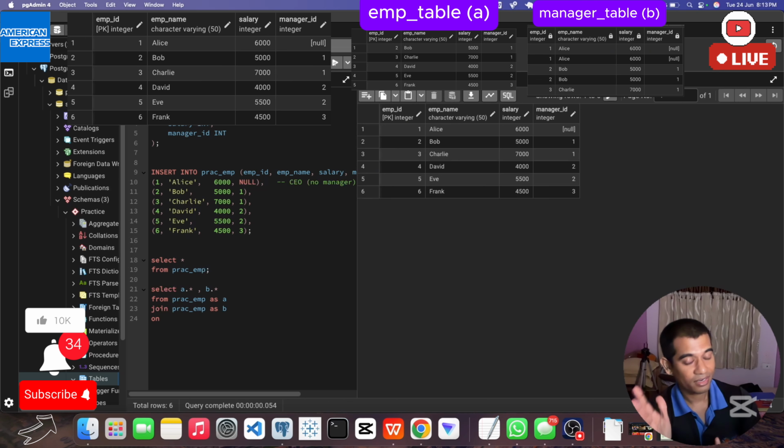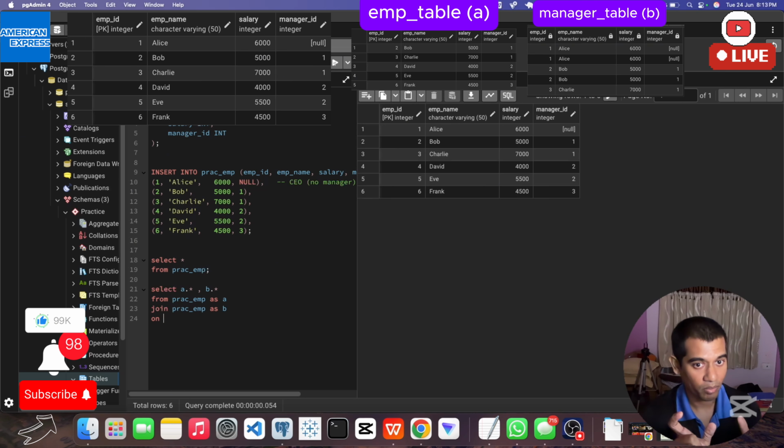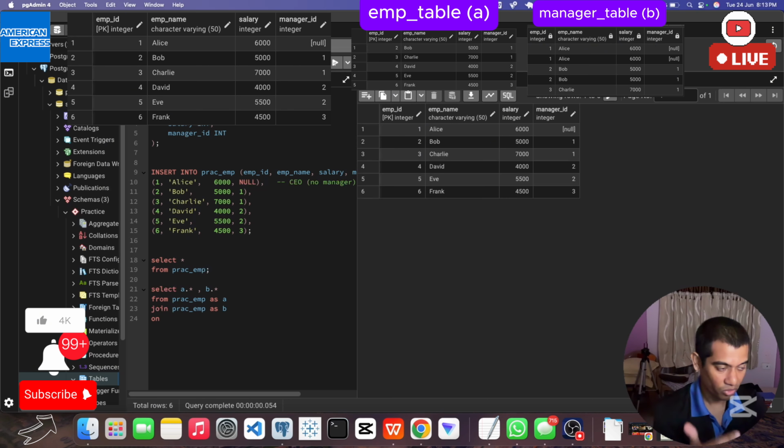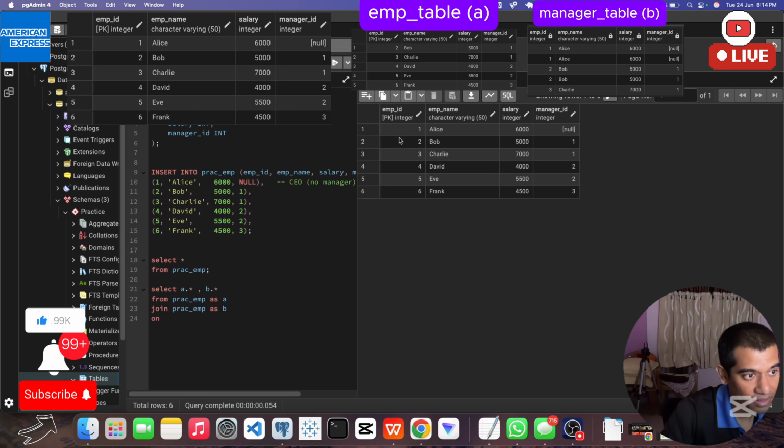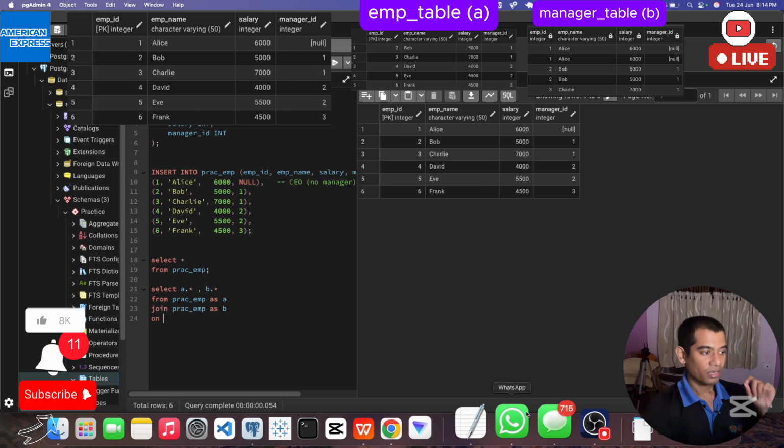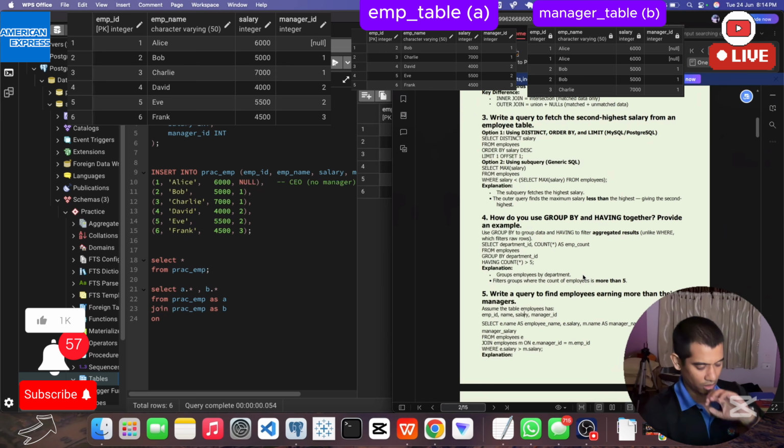Yes, you are correct, it is joining the two columns which are common, which have the same data. Same data is where we will see employee id and manager id. And what we want in this question is: write a query to find employees earning more than their managers.